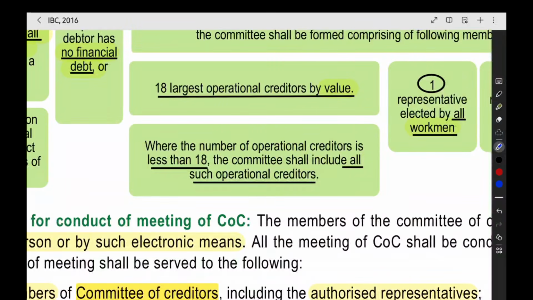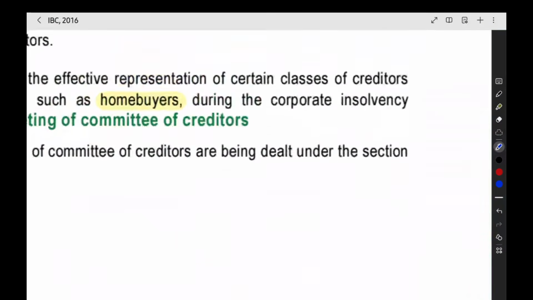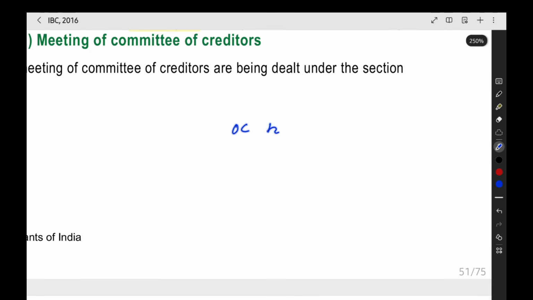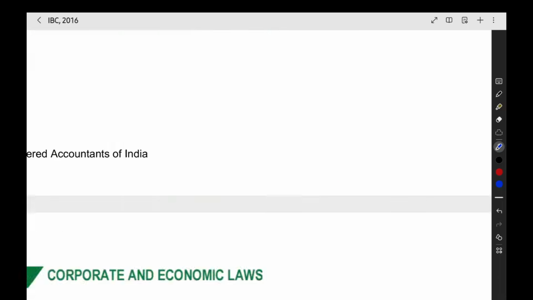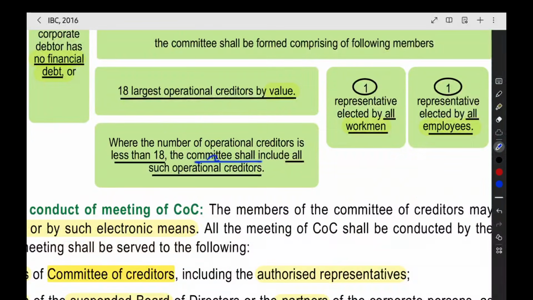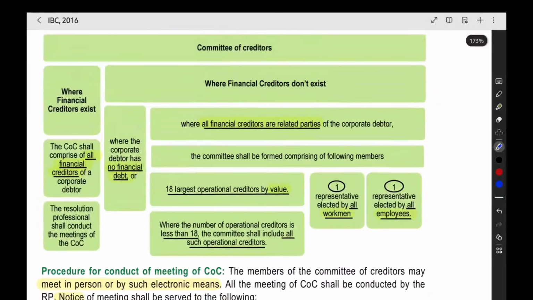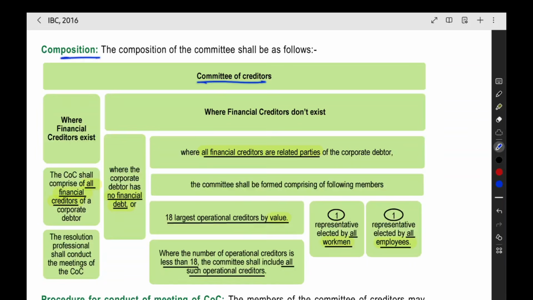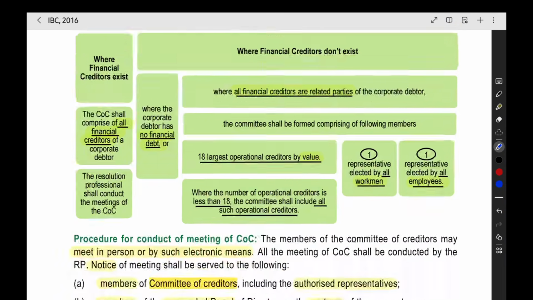Now, when you do not have 18 operational creditors, say you have only 3 operational creditors, 1, 2, 3, with 8 crore, 5 crore, and 2 crore, and financial creditors are not there, what will happen? Only these 3 people will be there in the committee of creditors. The committee shall include all such operational creditors if the number of operational creditors is less than 18. So that is what we saw now. This is the committee of creditors composition in various situations, and who all the members will be.